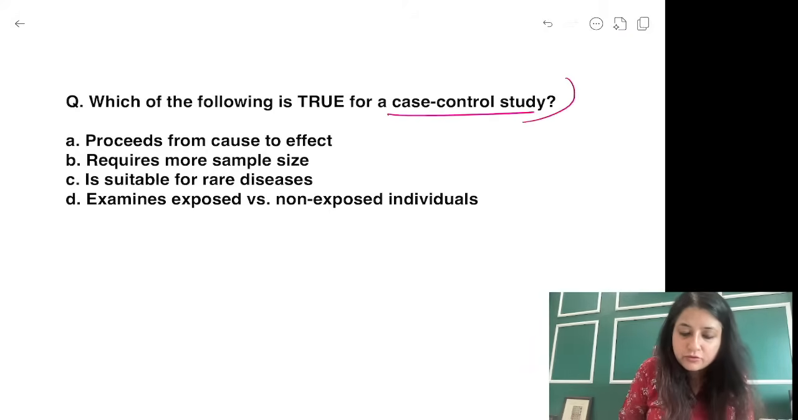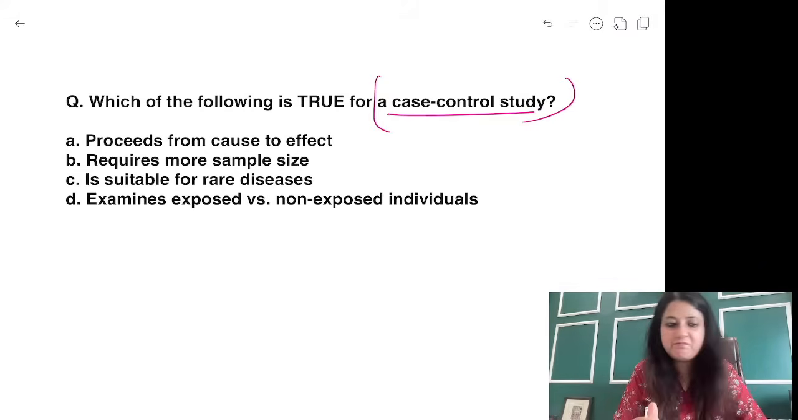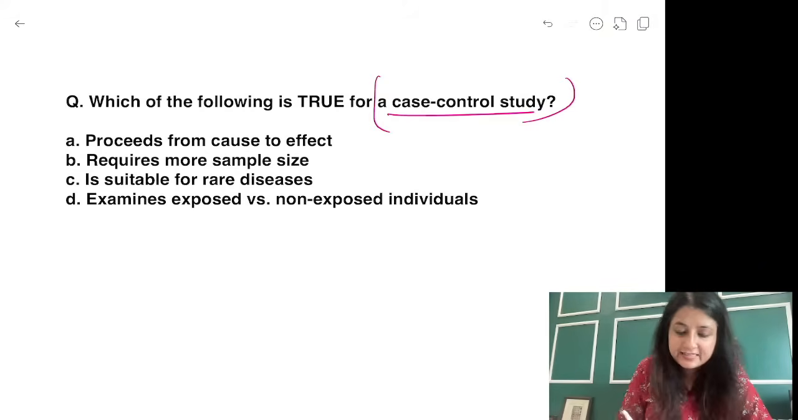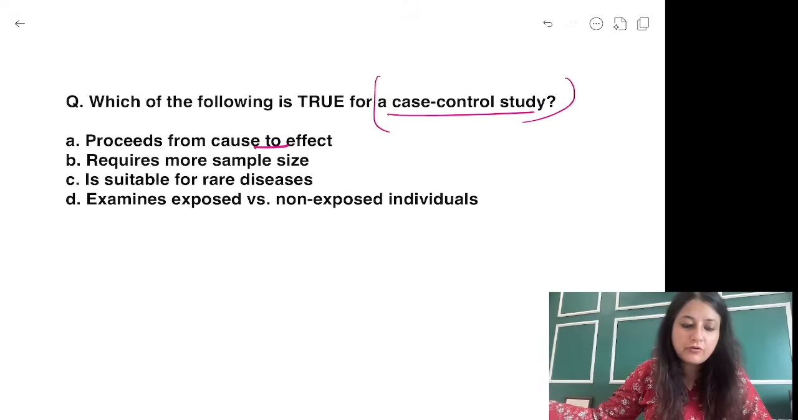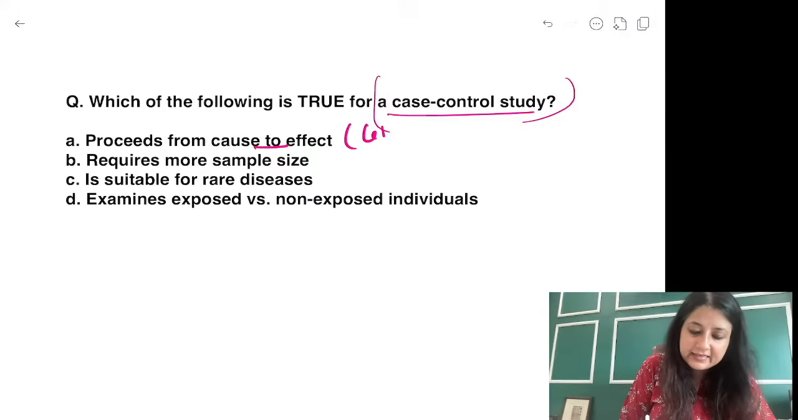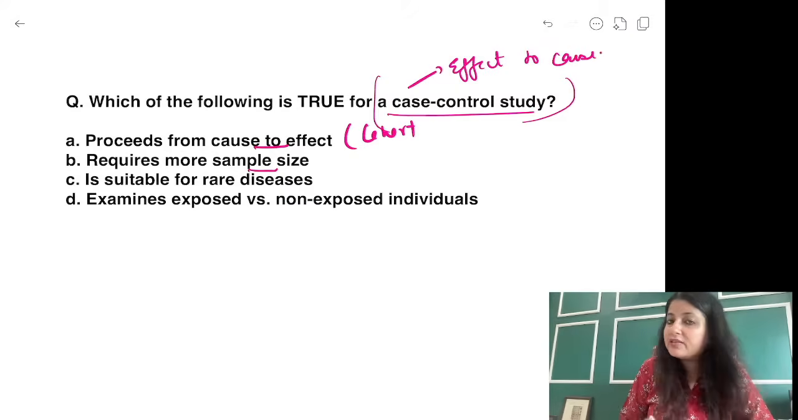Which of the following is true for case control? Proceeds from cause to effect? Cause to effect कौन सी study design है? Cause to effect. Risk factor to outcome. What is it? This is cohort. Case control proceeds from effect to cause. Effect हो चुका है. Effect to cause. Just a quick revision.